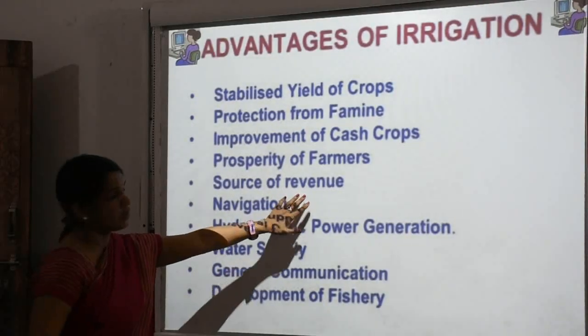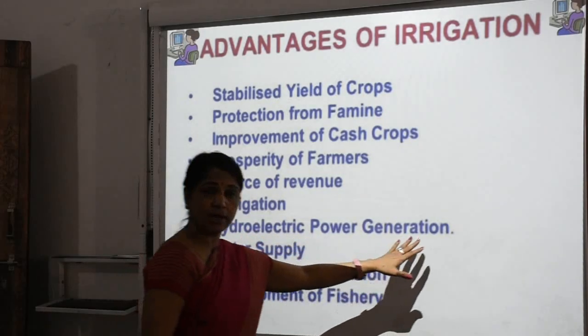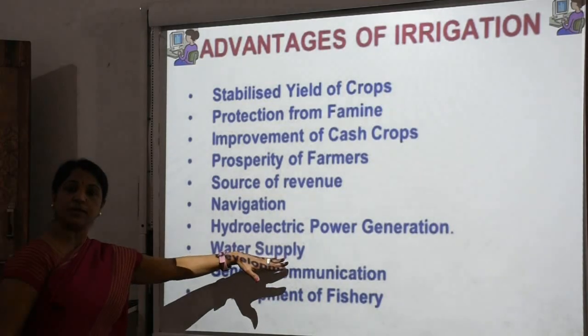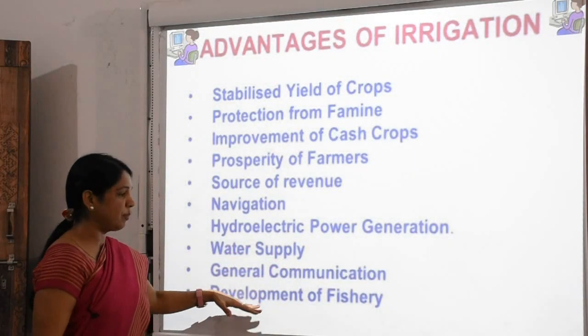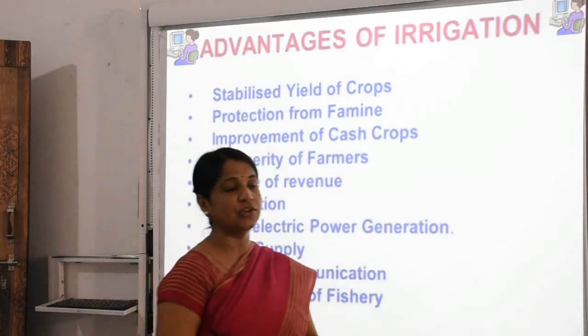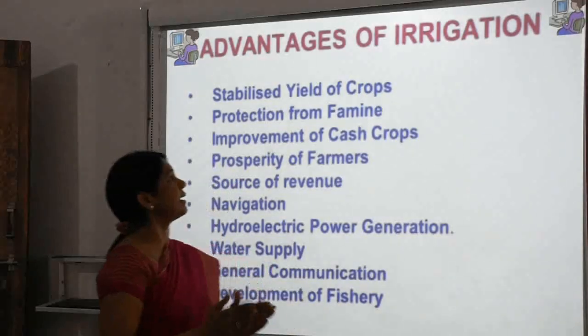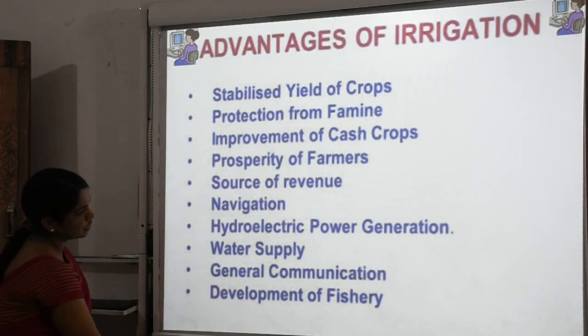Yes, crop is the main source of revenue. Navigation, hydroelectric power generation are obtained by irrigation. Water supply, general communication and development of fishery. Fishery is held in the water. So all this is relevant to irrigation. Now further we are proceeding.